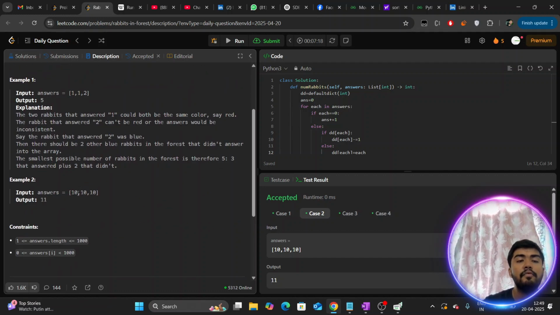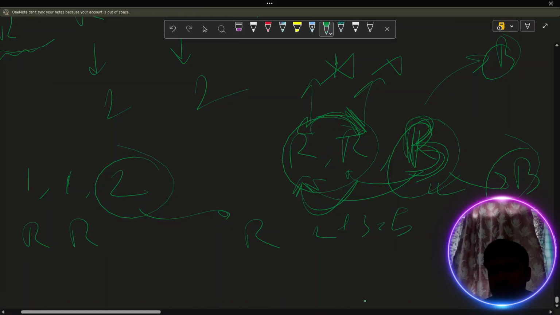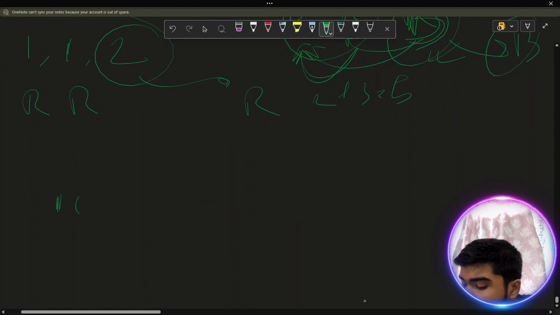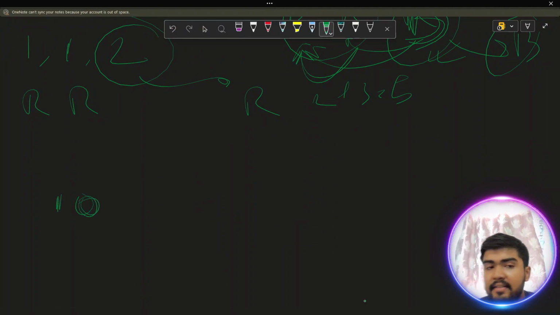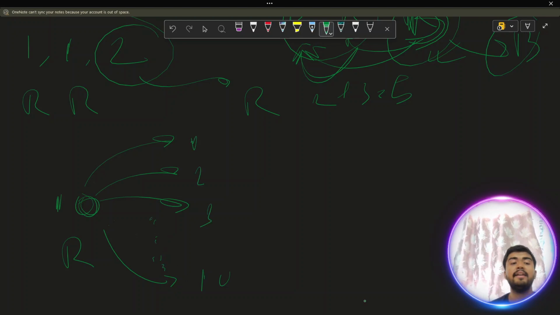So for this 10, the answer is 11. How? Very straightforward. If you understood this, you can tell by yourself. We choose any arbitrary rabbit, and let's suppose it's colored red. It tells us that there are 10 more red rabbits. Let's suppose that is the first, second, third, like this up to the 10th. There are 10 more red rabbits, so this is also red, this is also red, this is also red.